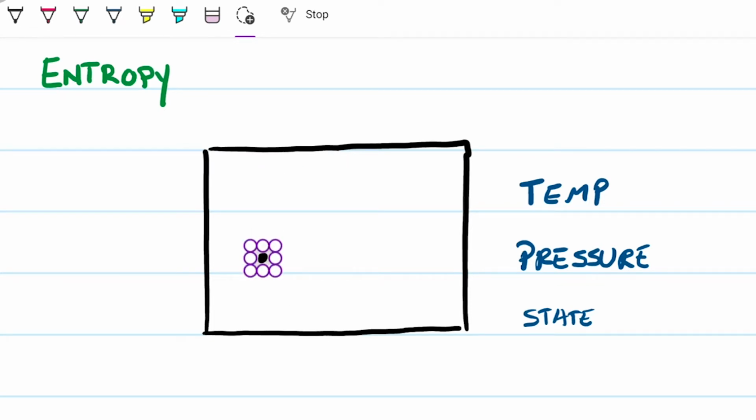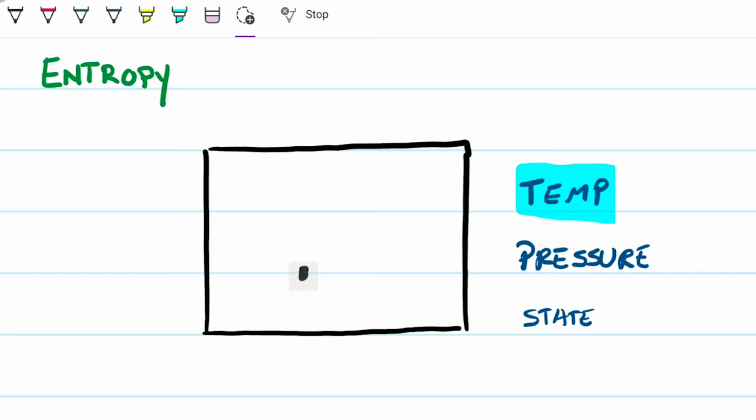Now, what is the deal with temperature? Let's talk about temperature first. Temperature, we know, is an indirect way of measuring the activity of our molecules. The greater the temperature, the more kinetic energy these molecules and atoms have, so they can move around. Something with higher temperature is going to have this guy bouncing around more and more and more.